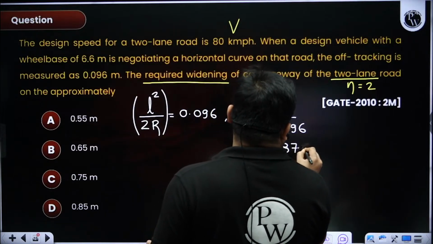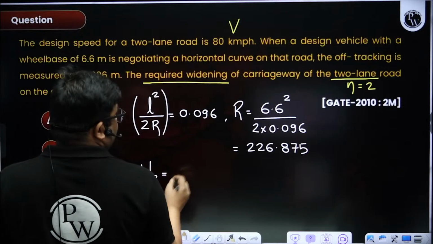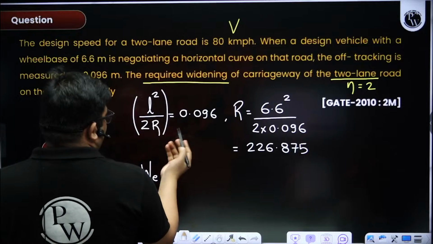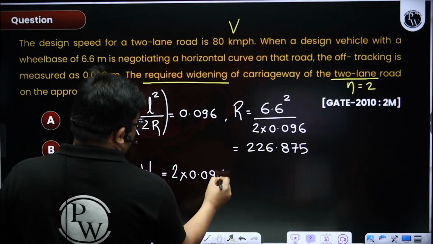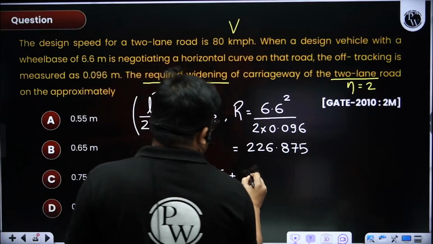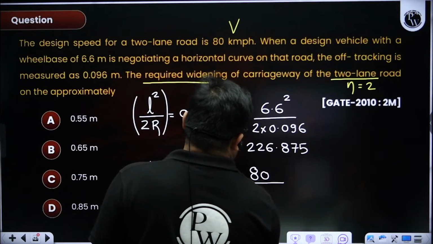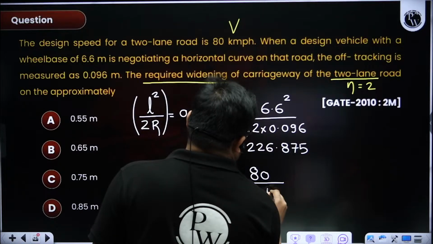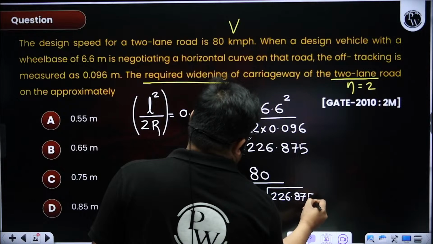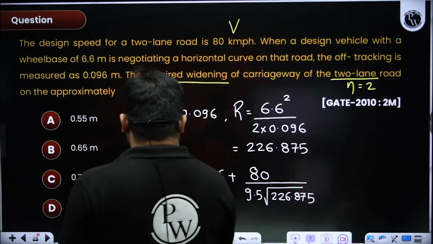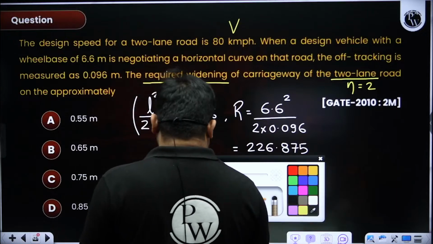Now see, the total extra widening: mechanical widening will be twice the off tracking, no? Yes, because of two lengths. That we can directly find here. Plus, the psychological one will be, V is how much? 80. So divide by 9.5 and then square root of this radius. This off tracking was given just so that we can find the radius. So this will come close to 0.75. So the right answer is 0.75.